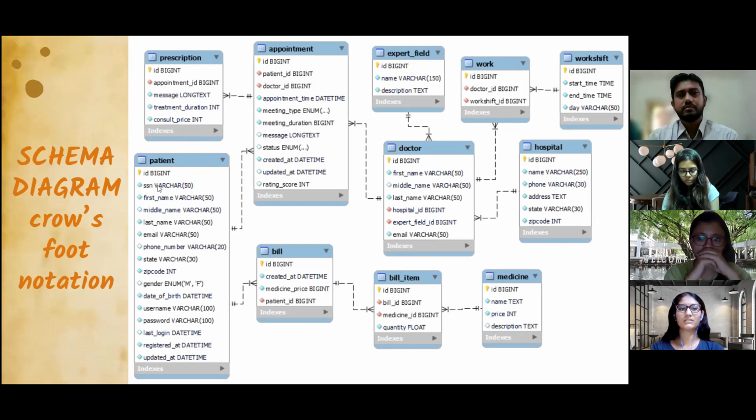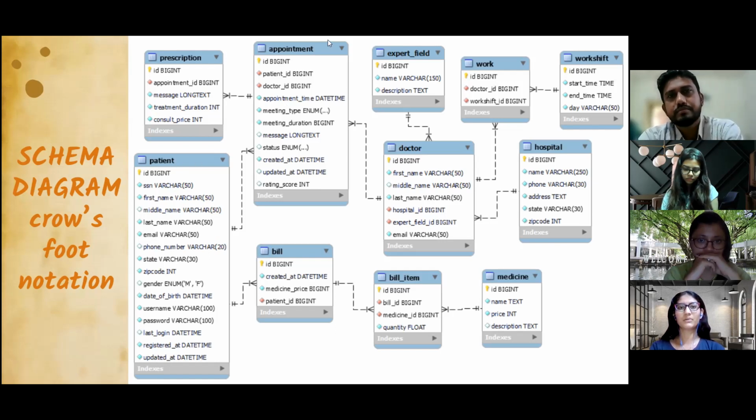not have duplicates also. And we even included the email and phone number and state, zip code, gender, and date of birth. And then coming to username, password, and last login, and registered it and updated it. So these are the fields in the patient table.